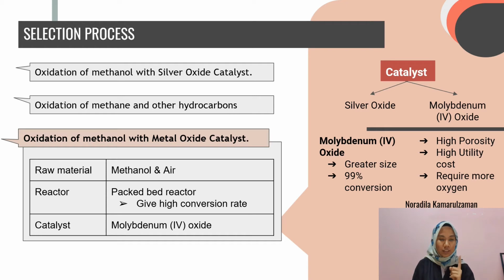One is silver oxide and second is molybdenum oxide. Why did we pick molybdenum oxide? It has a greater size. It also will give a higher conversion rate of methanol, with 99%. It also has a high porosity, which will increase the reaction that happens in the reactor. The downside is it has a high utility cost, where it requires more oxygen than silver oxide. But since our goal of production is to produce a high purity of formaldehyde, molybdenum oxide is the most suitable choice.